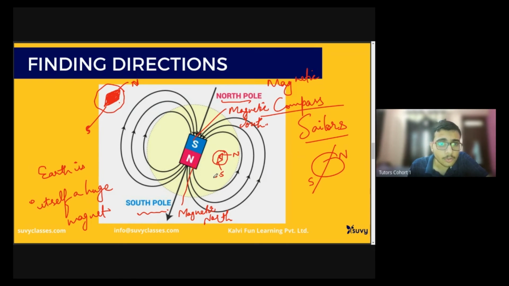So this south pole will be attracted by this north pole, and this north pole will be attracted by this south pole. So my needle will remain in this direction only. Whereas if I move to this direction and I place my pin like this, and this again be my north pole and this be my south pole, this will be attracted here, this will be attracted here. So my pins will remain in a similar fashion.